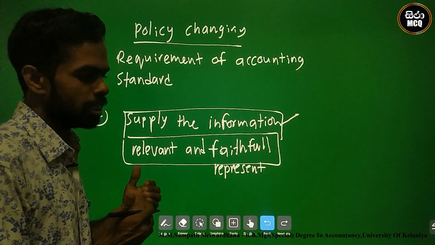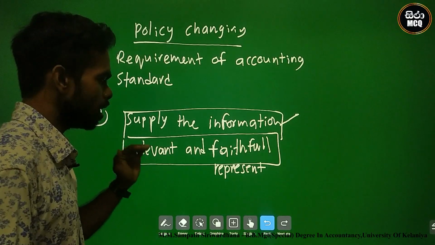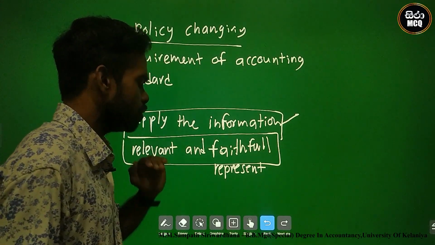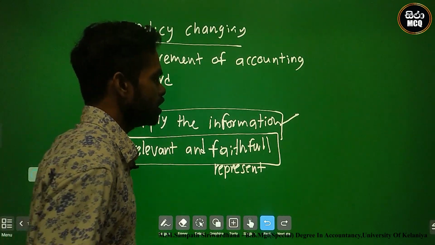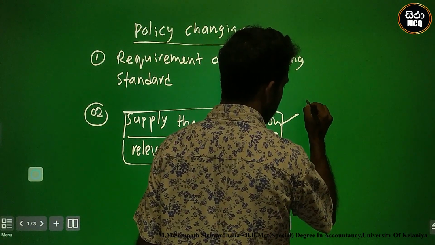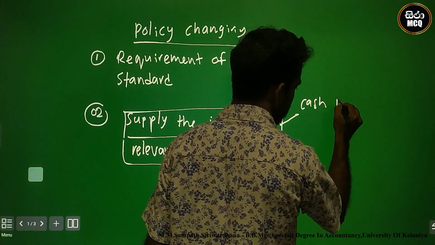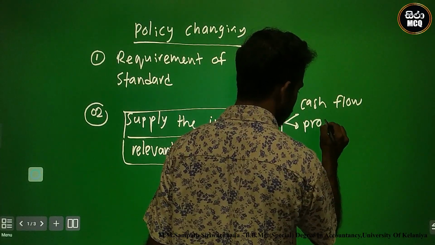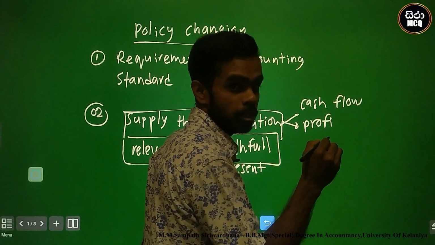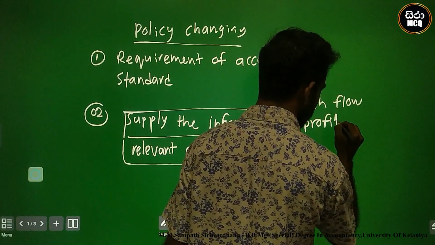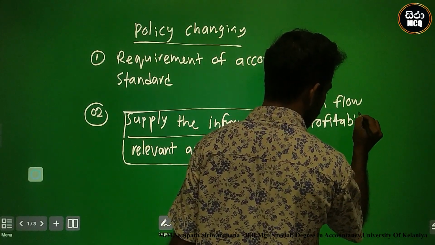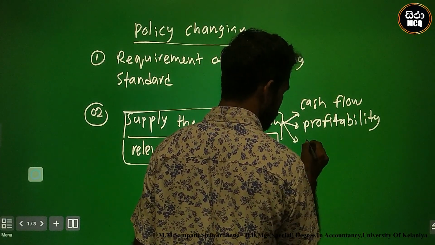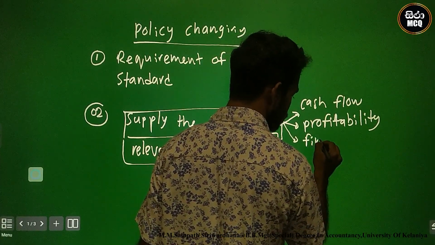Based on the policy changing, the information is supplied to the stakeholders. The information is the cash flows, profitability and statement of financial position. This is the major output of the financial statements.